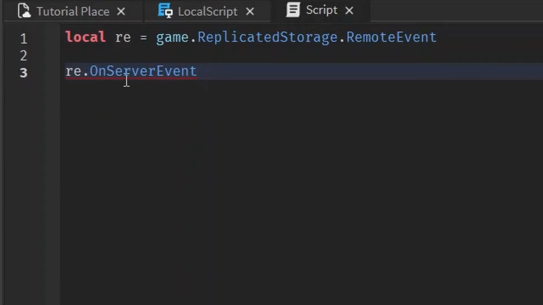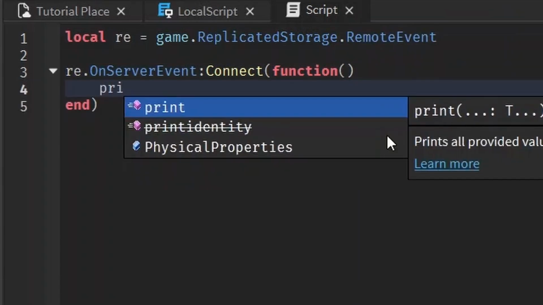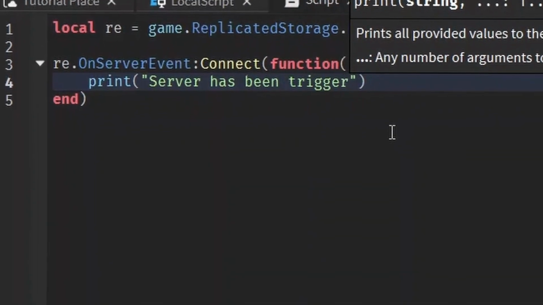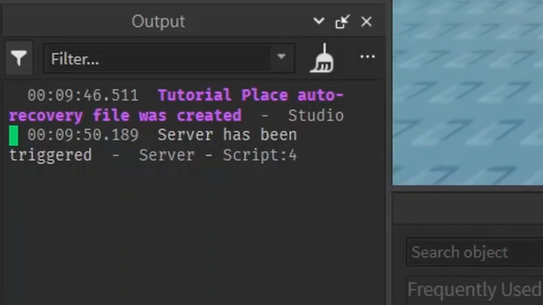So when you're on a server script, you use the OnServerEvent because you're listening for when a server event happens. Then you do your typical event stuff, function, and bam. Now we print "server has been triggered." So let's just go ahead and run this and see if it works. The server has been triggered.